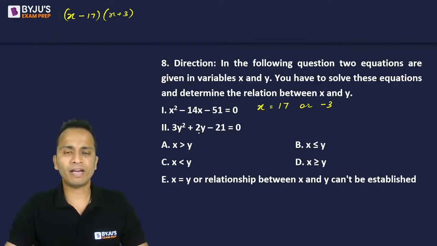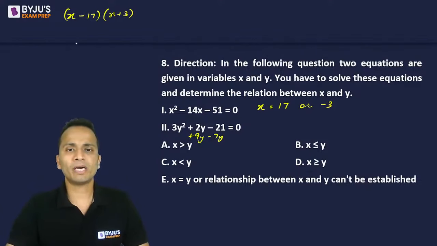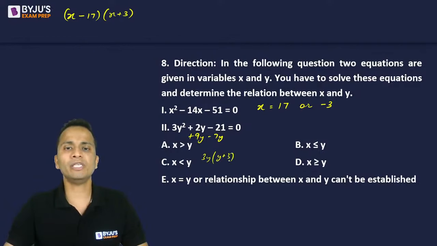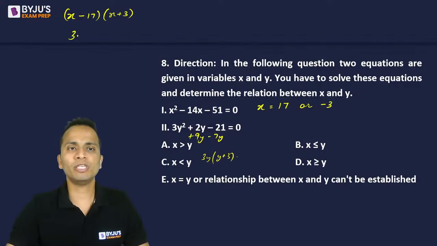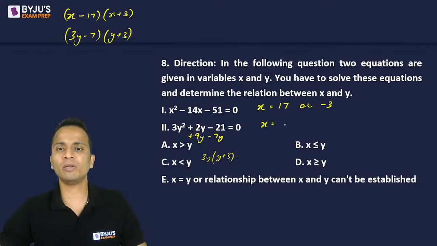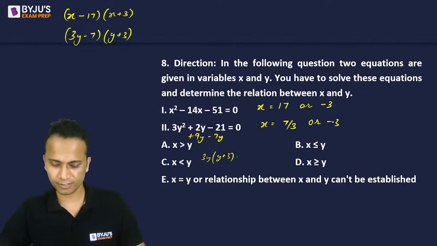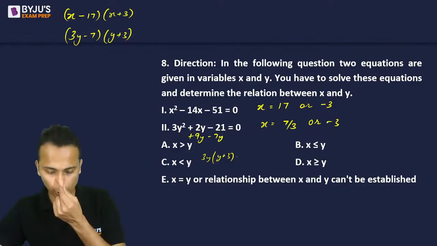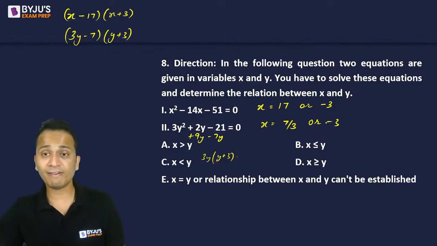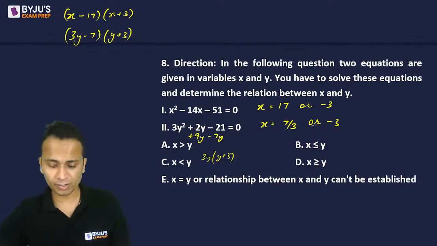So if I factorize this, 6379 plus 9y minus 7y. So it will become 3y commonly, so y plus 3 minus 7. So (3y minus 7) into (y plus 3). So the values that y can assume will be 7 upon 3 or minus 3. All right, 7 upon 3 or minus 3. So these are the values that y will take.